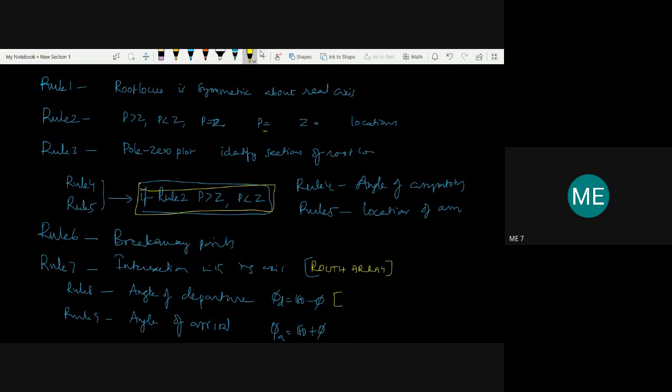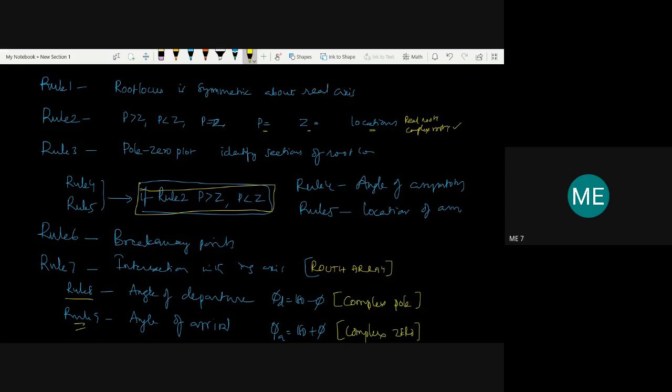So when are we going to use these? In rule 2, after finding the number of poles and number of zeros, we find the locations. Locations are nothing but whether they are real roots or complex roots. If you have a complex pole, that is, if the denominator roots are complex roots, then angle of departure can be used. If a complex zero is present in the system, then I am going to use rule 9, that is, angle of arrival.